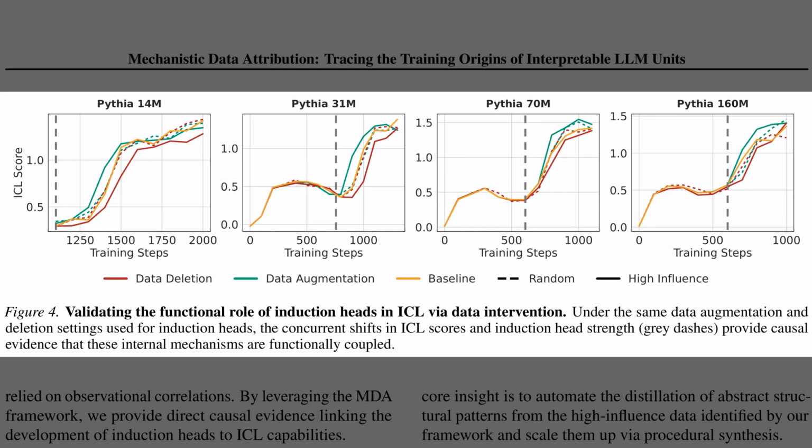Okay, connecting these data insights to actual capabilities, Figure 4 validates the functional link between induction heads and in-context learning. Across these 4 panels for Pythia 14M through 160M, the vertical axis tracks the in-context learning score during training. The solid red line reveals that deleting the high-influence data significantly delays the emergence of this capability compared to the orange baseline. Conversely, the green line shows that augmenting that same data accelerates it. Because these specific interventions were designed to target induction heads, this simultaneous shift proves that those heads are the causal mechanism behind the model's ability to learn in context.